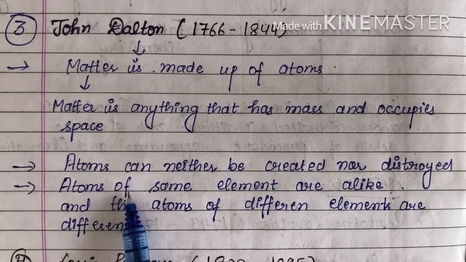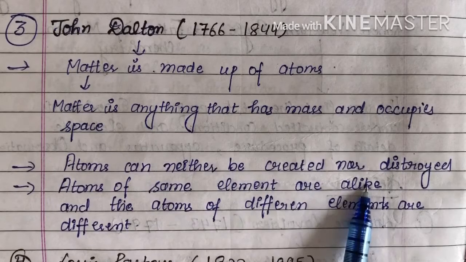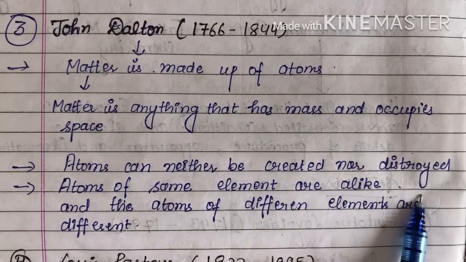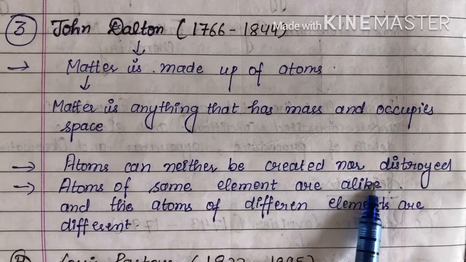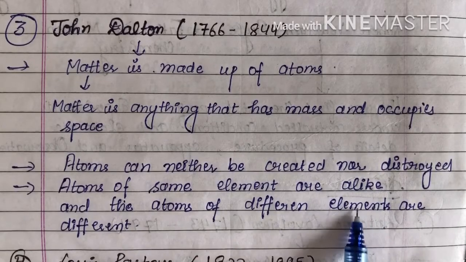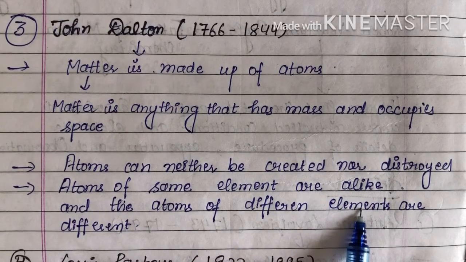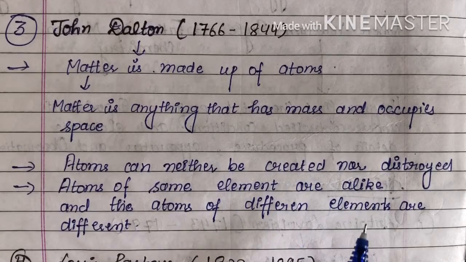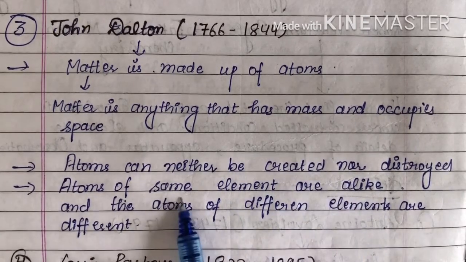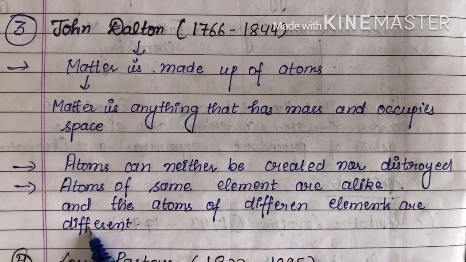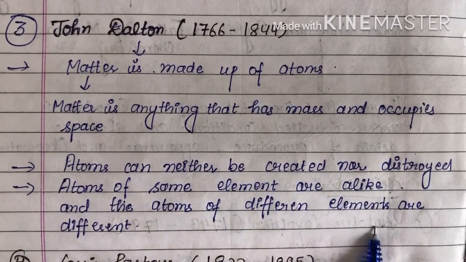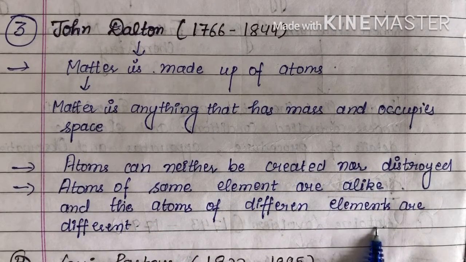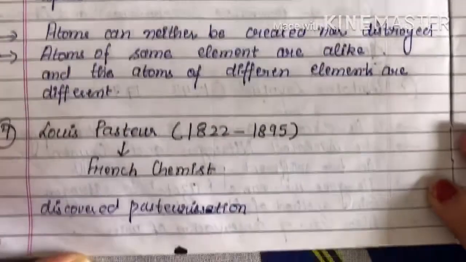Then, atoms of the same element are alike, and alike means same. Like oxygen, all the oxygen atoms are similar in shape or similar in size, meaning they are alike. But the atoms of different elements are different. This means the atom of carbon is different from the atom of oxygen, in shape and in size also.